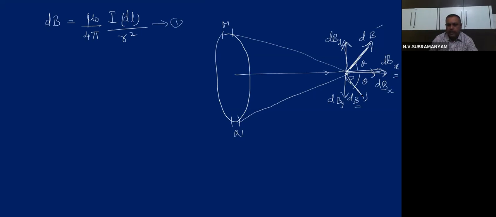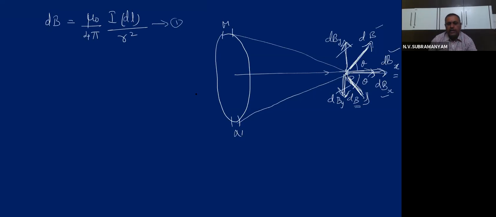Like that, this vector, I am drawing a double line, that also is divided into two components, dBx, dBy. But if you see carefully, the two dBx's are pointing in the same direction. That means they will get added. But the dBy's are pointing in the opposite direction. That means they will get cancelled.